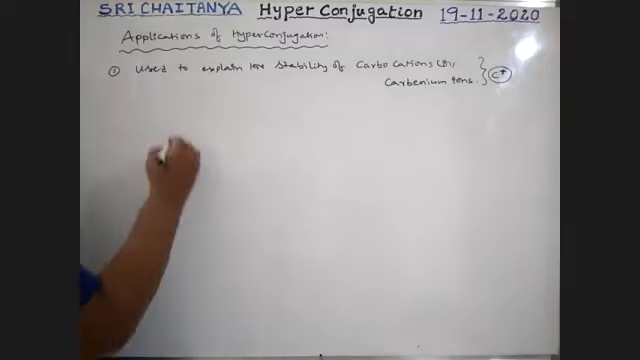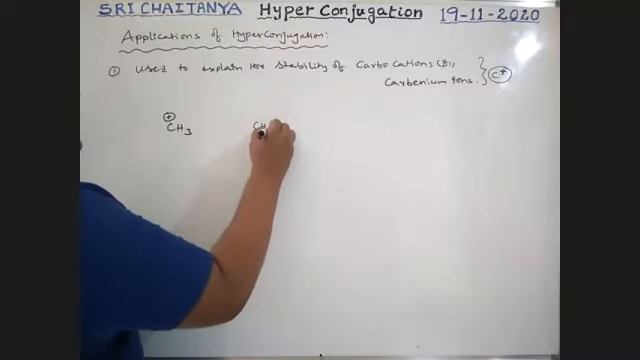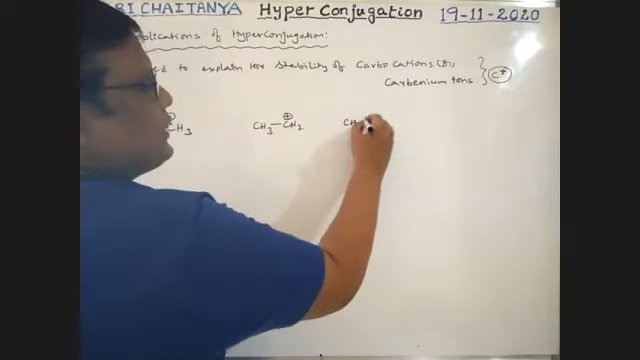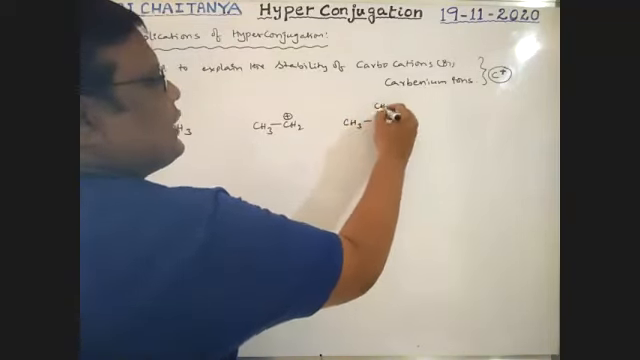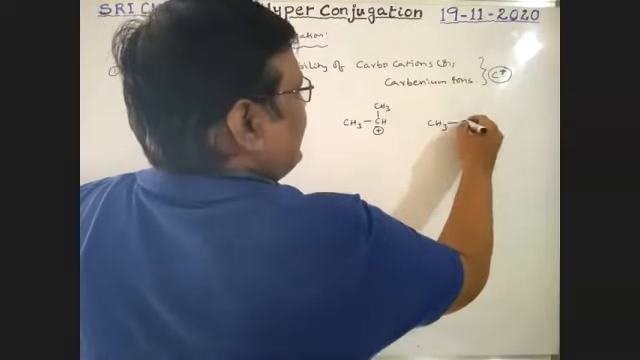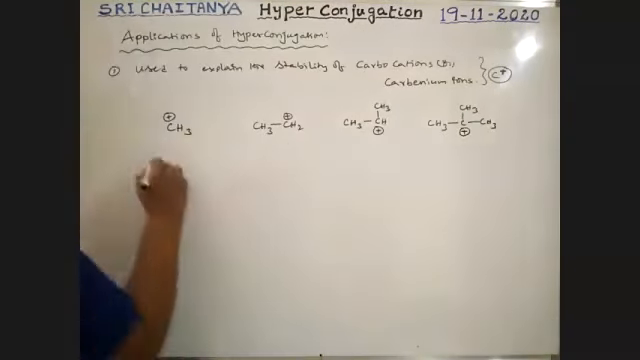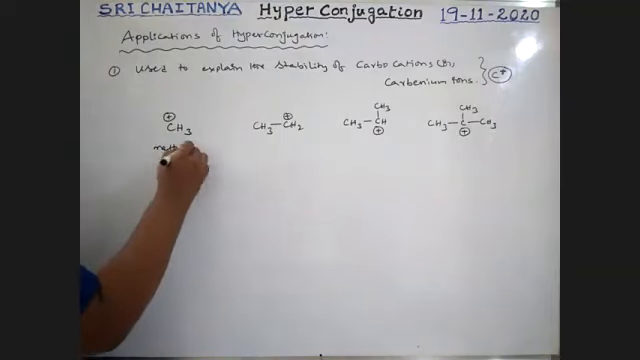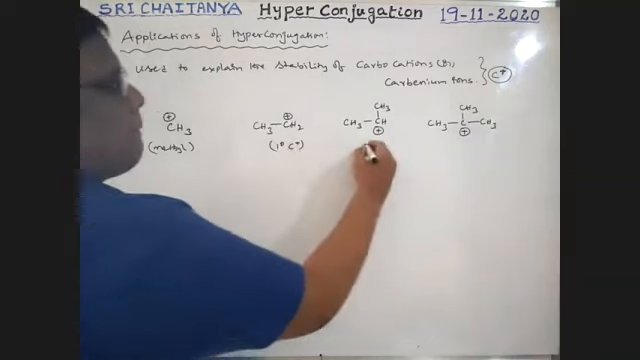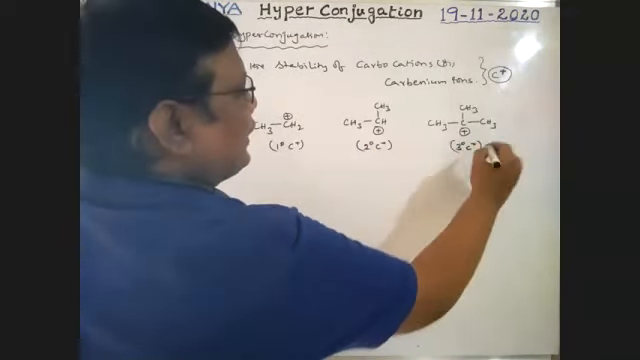Okay, see here. This is methyl carbocation, CH3+. Then CH3CH2+, then CH3CH3. It is plus. It is a primary carbocation, secondary carbocation, tertiary carbocation.